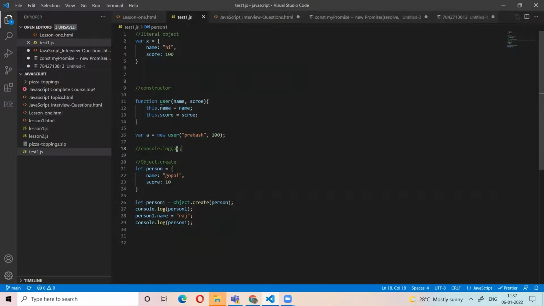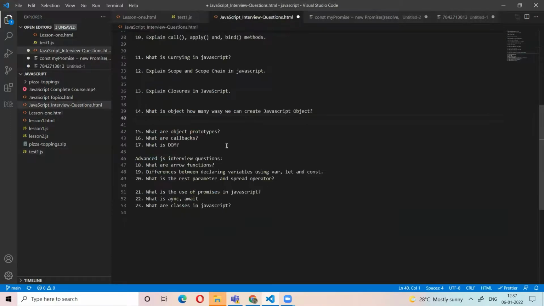If anyone asks how many ways we can create a JavaScript object: we can create it using the literal object way, for example this one. We can create it using the constructor way, where we create a function this way and use the new keyword. Third, using the Object.create method, we can create a new object. So there are three ways we can create an object. This is the question they will ask.